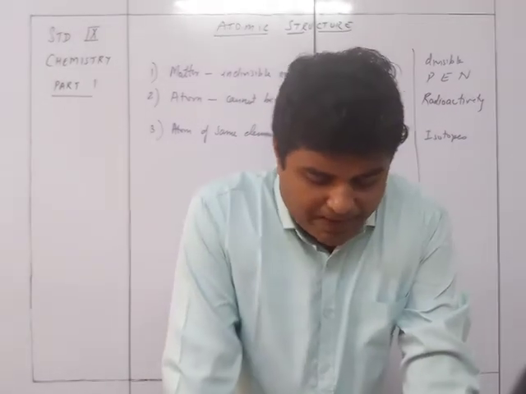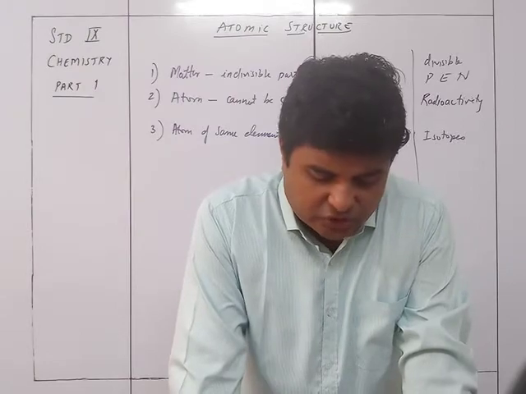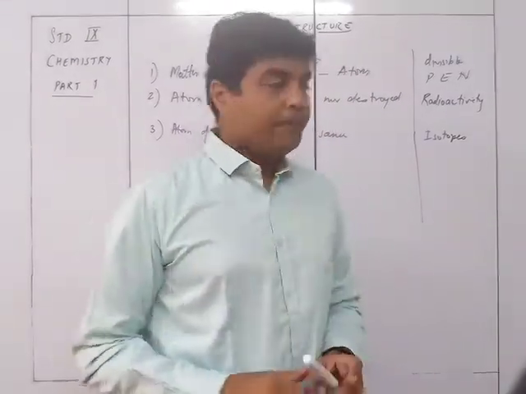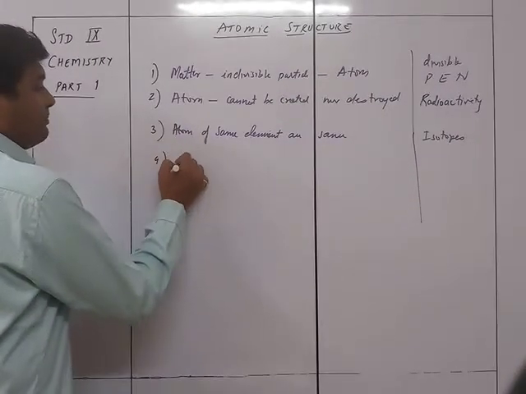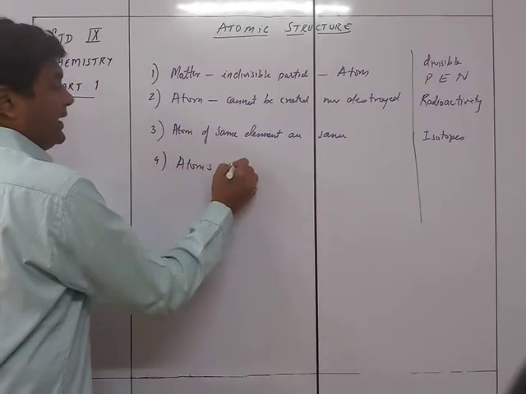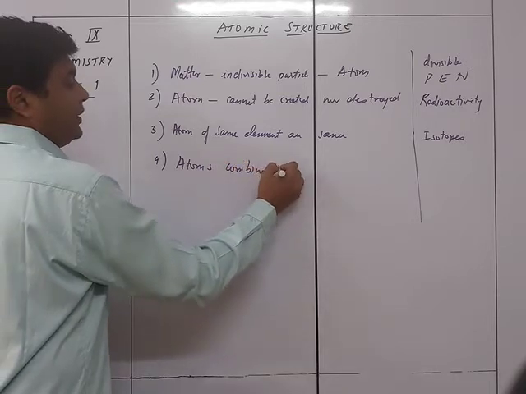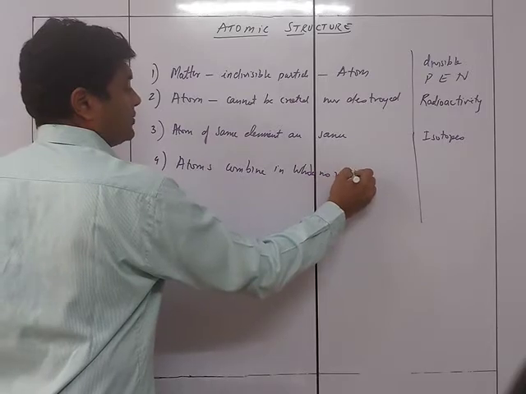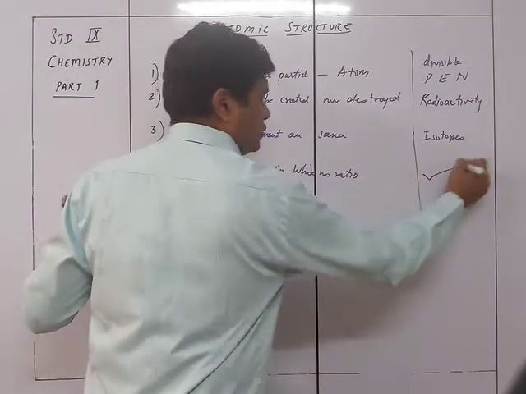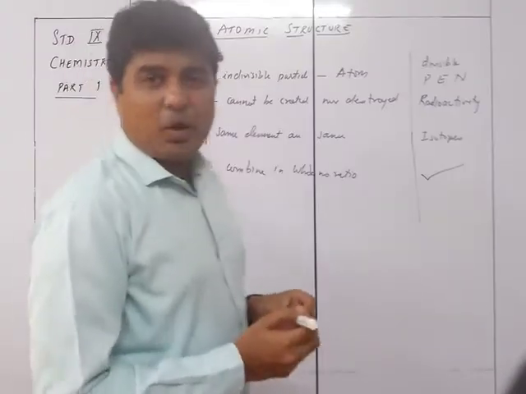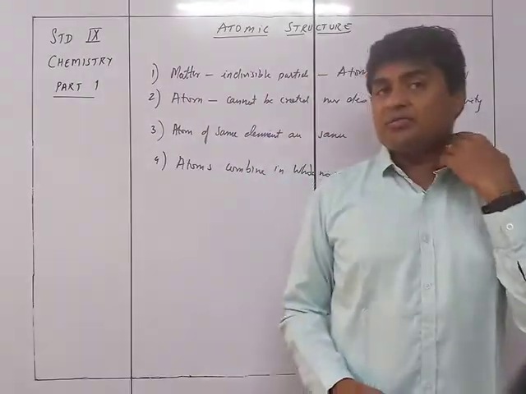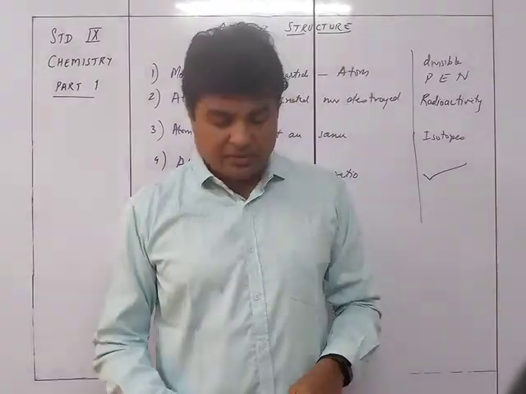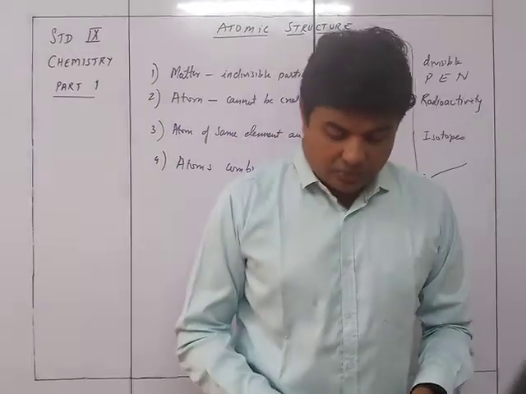Fourth point: atoms combine with each other in simple whole number ratios, forming compounds or molecules. This is absolutely true even today. So atoms combine in whole number ratio. This is true even today. The modern atomic theory says the same thing, that atoms are going to combine with each other in a simple whole number ratio. So that is going to be true.